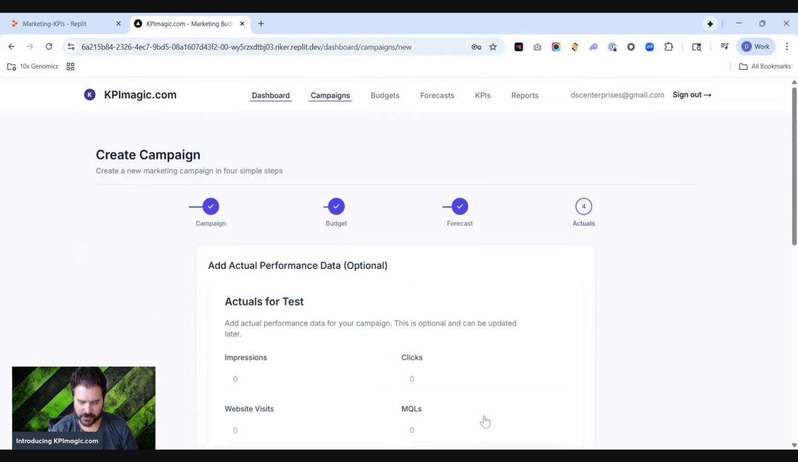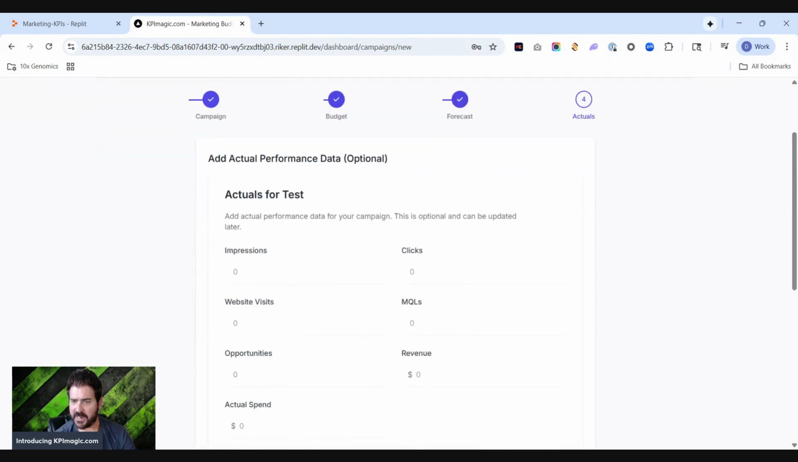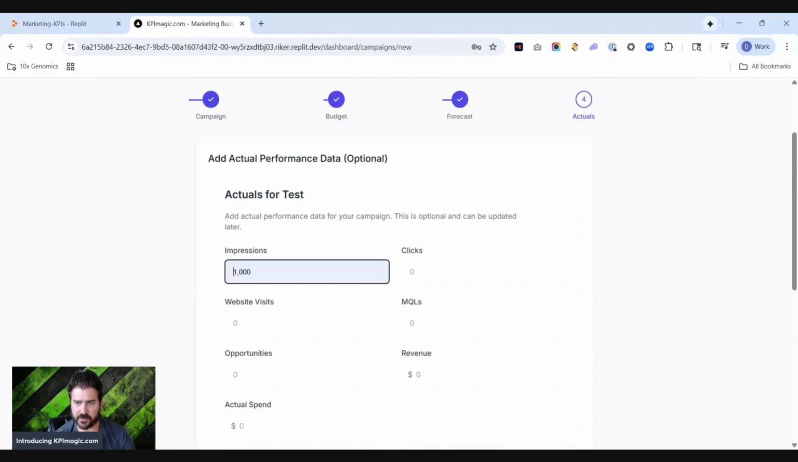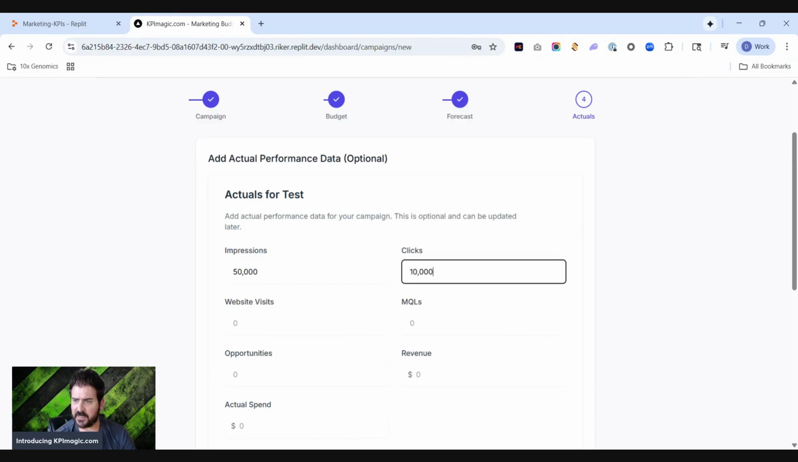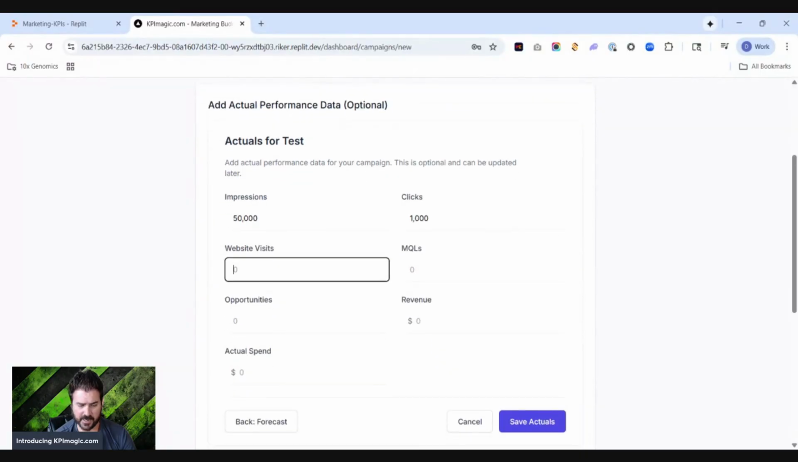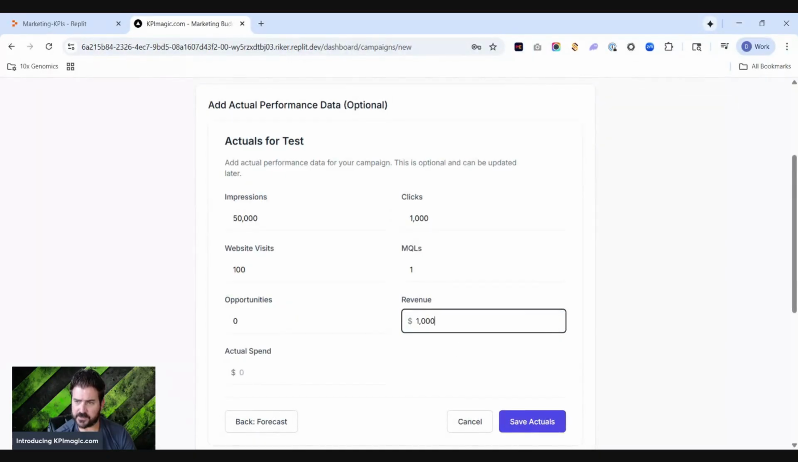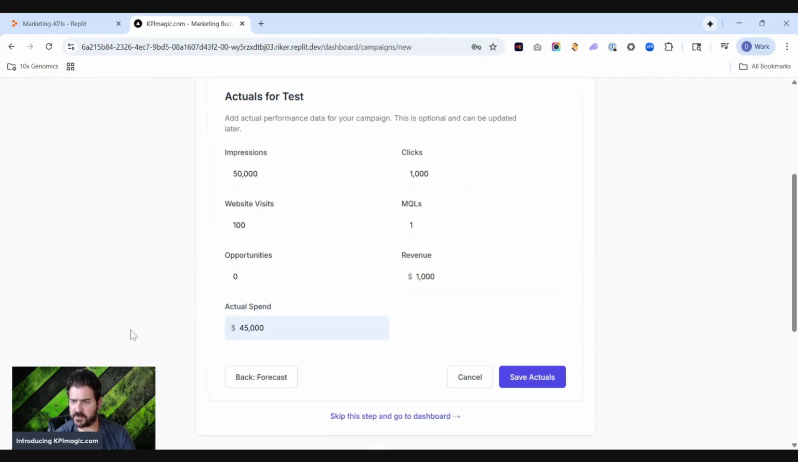Then there's a section where you can go ahead and input the actual performance that you saw based on how the campaign actually performed. So let's just say impressions. Let's just say I had 50,000, and I don't even know if this is right at all. 10,000. I'll just say I had 1,000 clicks. I'll say I had 100 website visits. I'll say I had 1 MQL, 0 opportunities, and I'll just say I had a revenue of like $1,000, and then actual spend, let's say we spent $5,000 instead of 50.